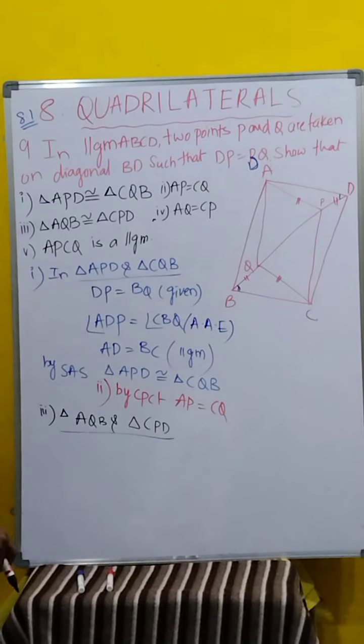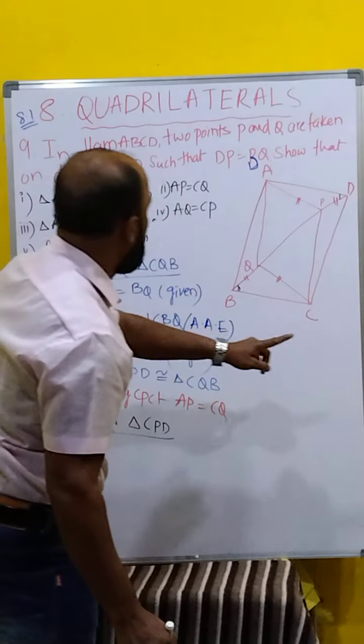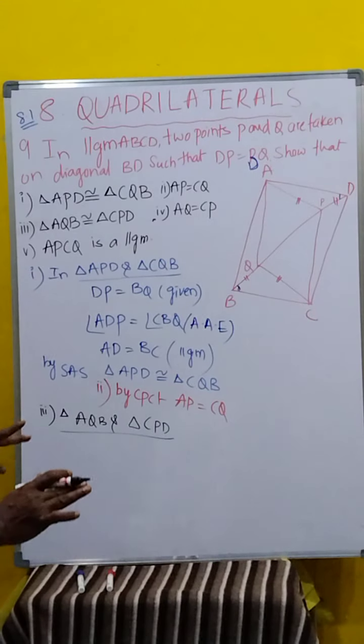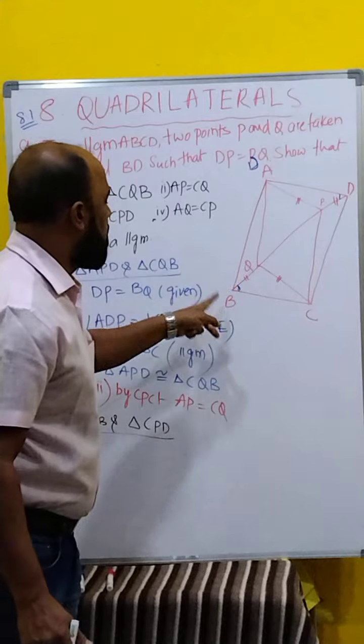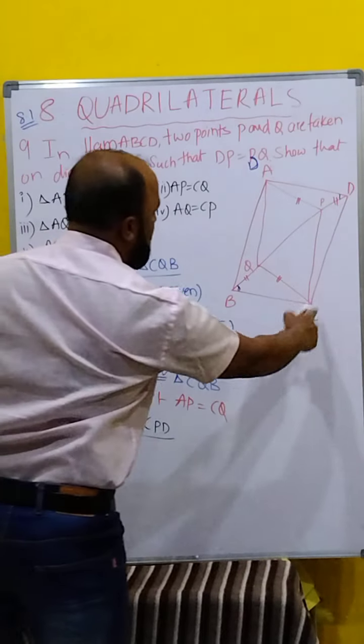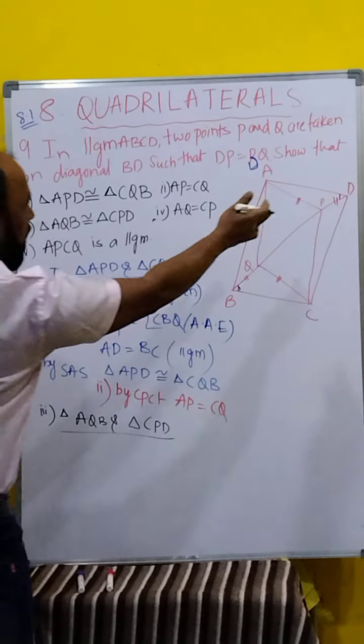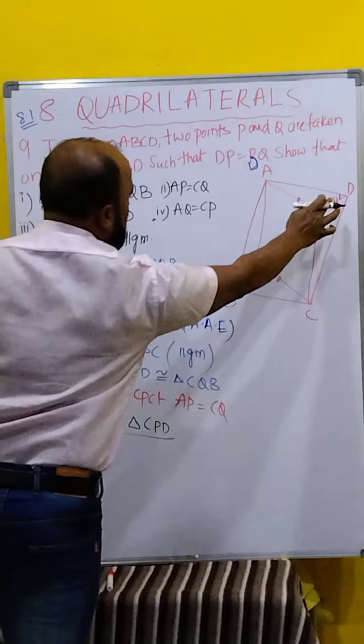What is the first one in this? AP is equal to CQ. Just now we proved it. Now in AQB and CPD, we know already this part is equal.